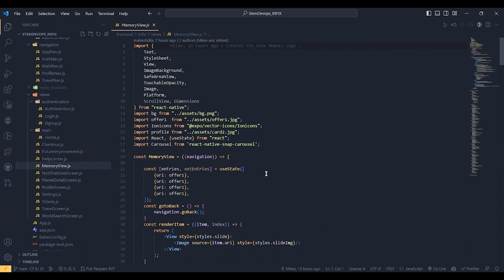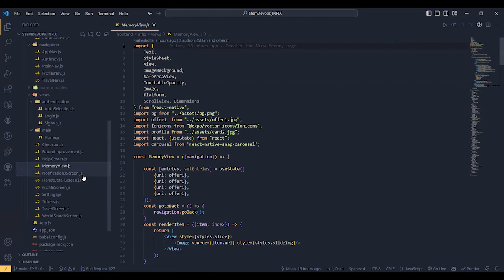Memory view is the core component of that. It's worth noting that this is not fully implemented in the backend yet, but that is for future improvements, while the front end is already created and that's the way it's going to be. So a user can stack up memories, and those memories can be viewed by others as well, and are suggested when someone searches for a planet through a tag that relates to that planet.